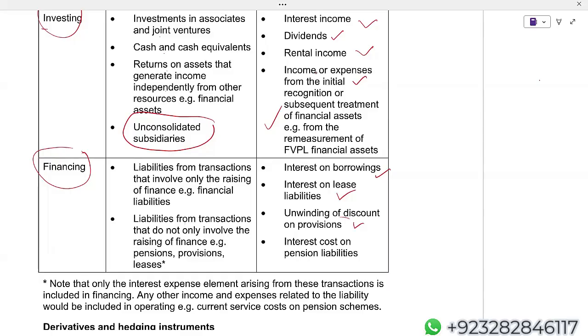We were just revising IAS 16. There was one concept, decommissioning cost. First, we calculate the present value of decommissioning cost. Double entry is property, plant and equipment debit, provision credit. Then after that, we do the unwinding of discount. Double entry of unwinding of discount is finance cost debit, provision credit. Now that finance cost, you have to mention in your exam, will be charged to the P&L to which section?